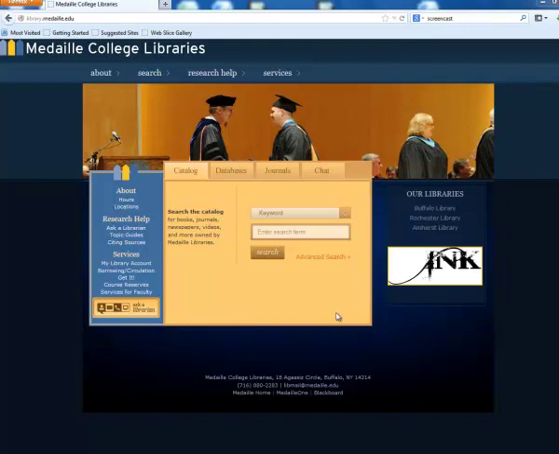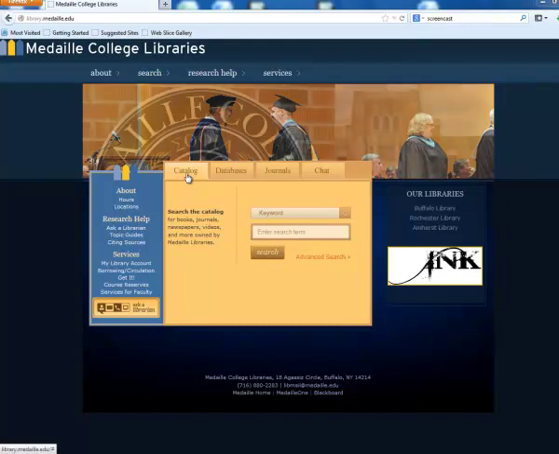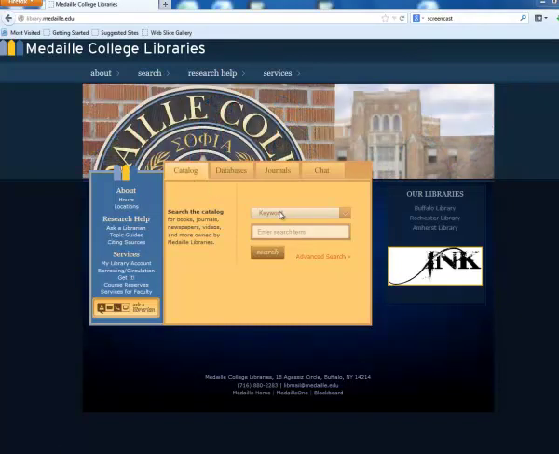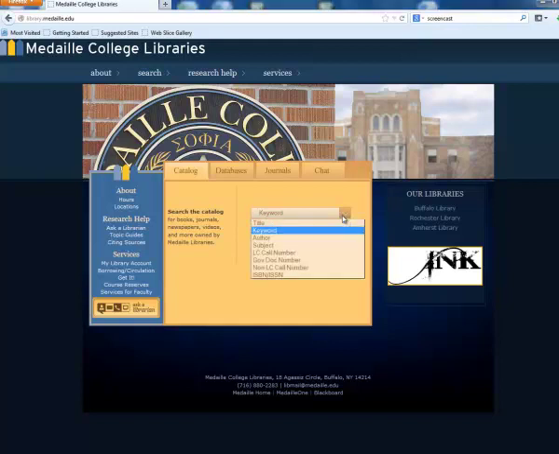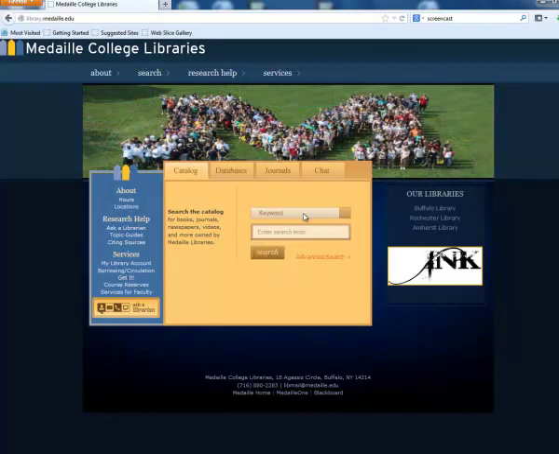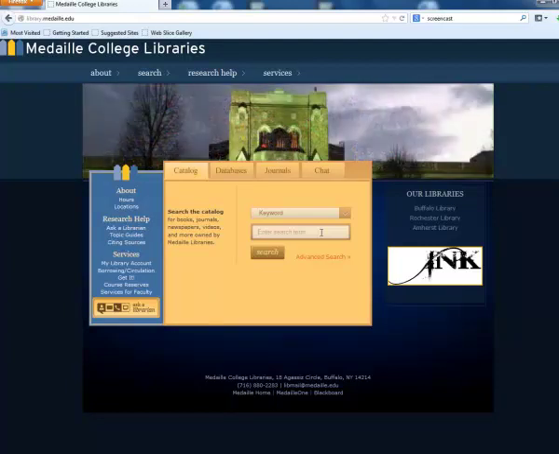The first thing I'm going to talk about is searching the catalog. The tab here for catalog, and then the search box down here. You can do a keyword search, you can do a specific title search, author search, etc. Typically, if you're looking just for a broad search, you can leave it as a keyword search. I'm going to just show you real quick a search on organizational behavior.